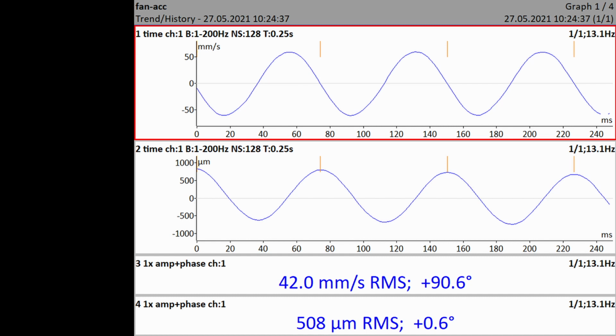We know that the displacement phase value exactly tells us where the heavy spot is. In this example, the phase is 0 degrees. It means the heavy spot is in the same position as the reflective tape. The velocity phase is 90 degrees. It is clear that we must subtract the 90 degrees from velocity phase, and this phase is the angle of heavy spot position. When we subtract 90 degrees, we are in the same situation like with displacement phase value.